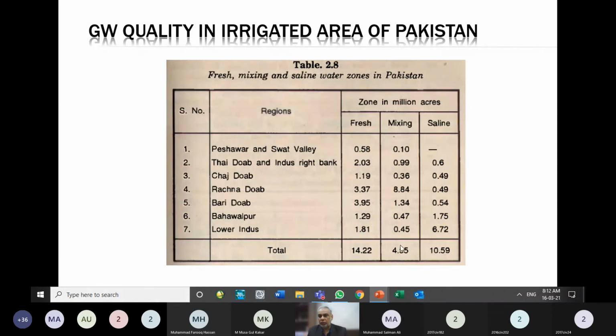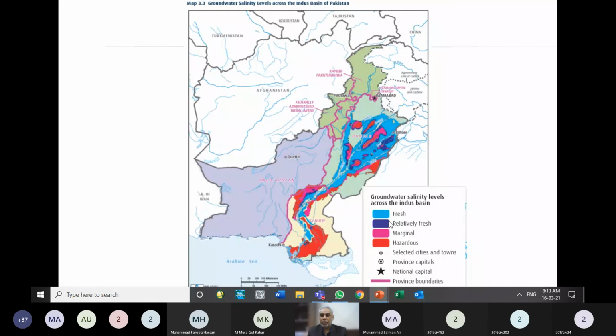A small quantity, about 4.5 million acres, has groundwater which can be categorized as marginally saline or marginally fresh water, and about 11 million acres is said to have saline groundwater.